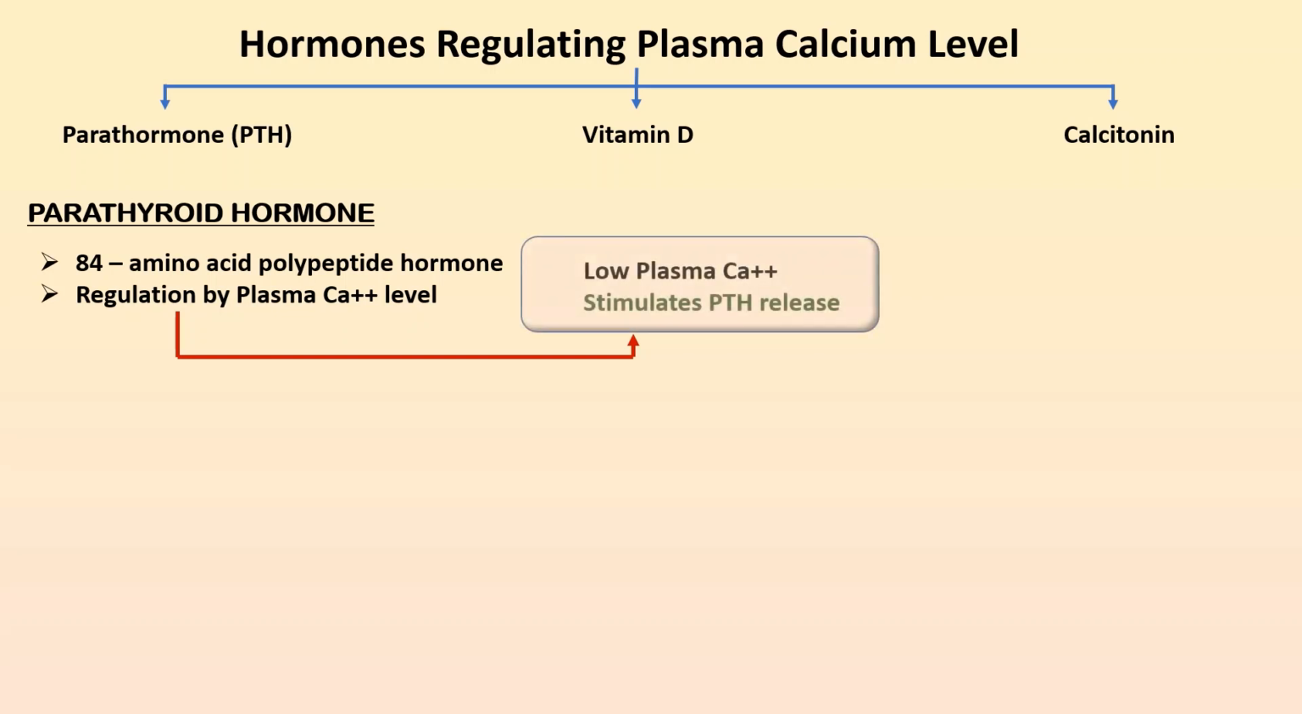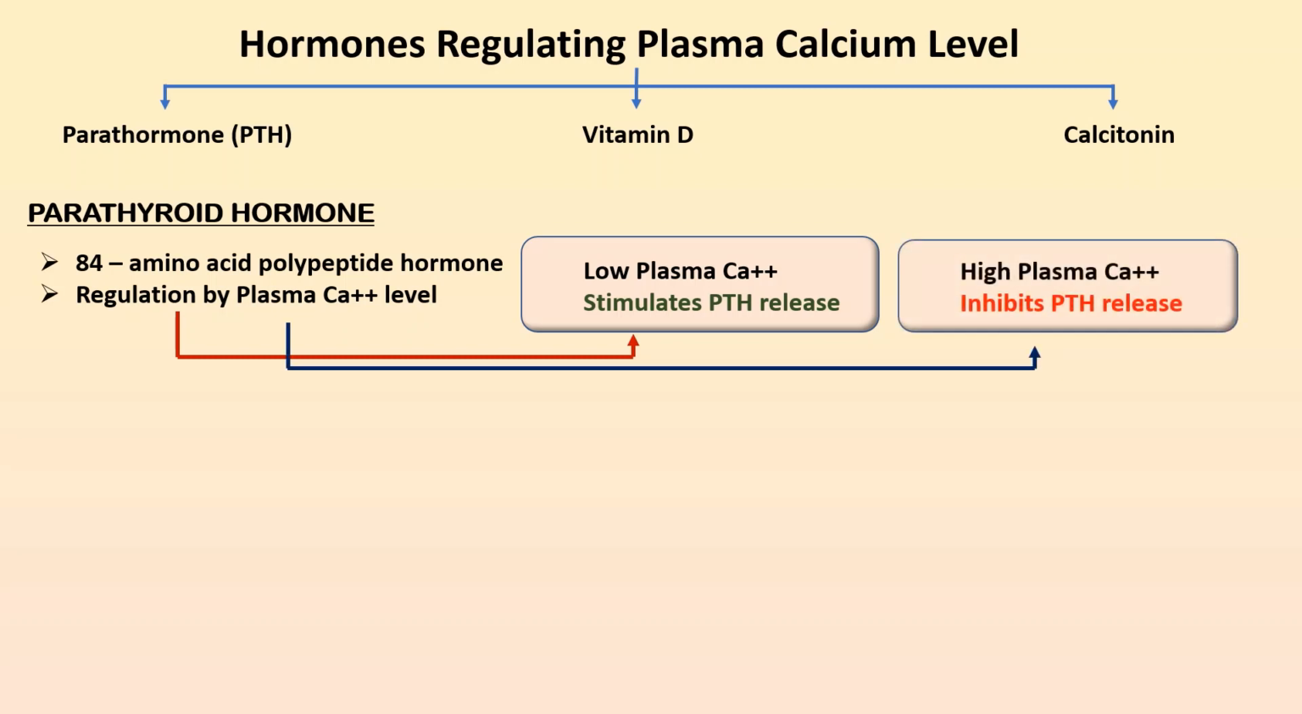So whenever there is a hypocalcemia or low level of plasma calcium, it will stimulate the PTH release. And whenever there is a high plasma calcium level, it will inhibit the PTH release. Now discussing the functions of the PTH, it has a variety of functions chiefly on bone, GIT and kidney.